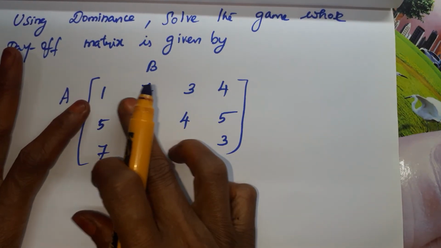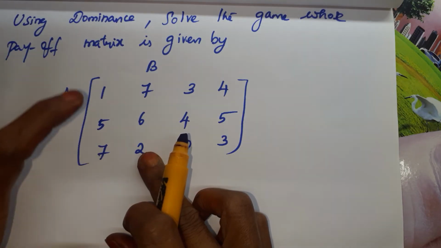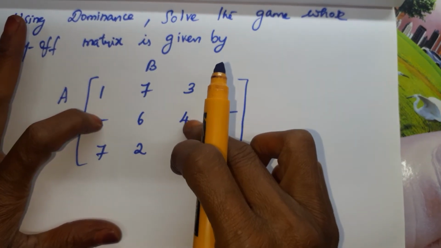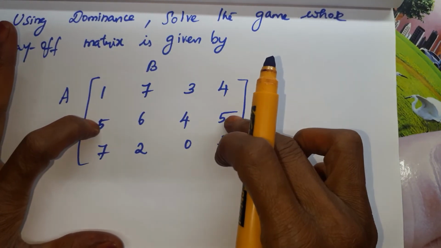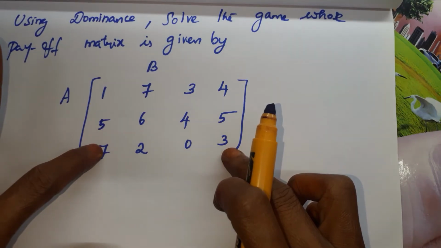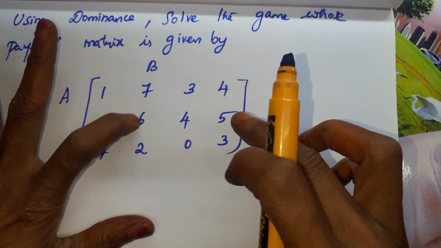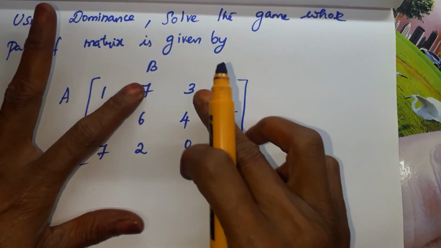So compare column wise. 1 is lesser than 7, 5 is lesser than 7 but 7 is greater than 2. Take these two columns. 1 is lesser than 3 but 5 is greater than 4. Take these two. 1 is lesser than 4, 5 is equal to 4 but 7 is greater than 3. Not able to take. Compare these two. 7 is greater than 4, 6 is greater than 5 but 2 is lesser than 2. Not able to take.